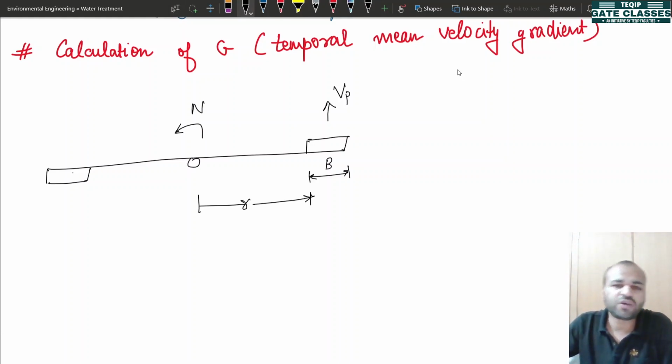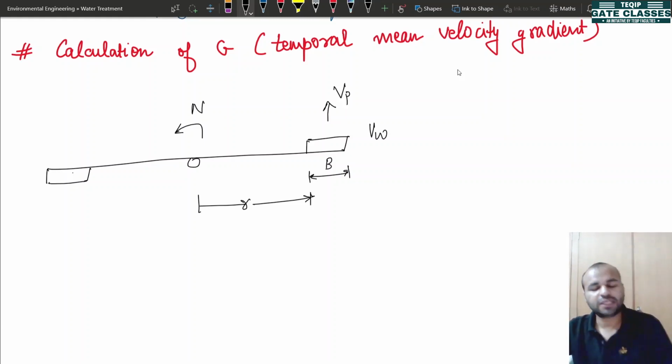Vp is your velocity of pedals. Then Vw is your velocity of flow, velocity of water. And the force that will be generated by the movement of this pedal and shaft is the drag force.